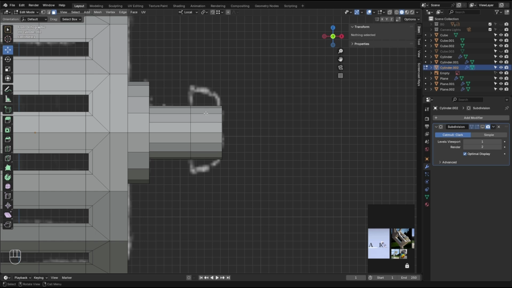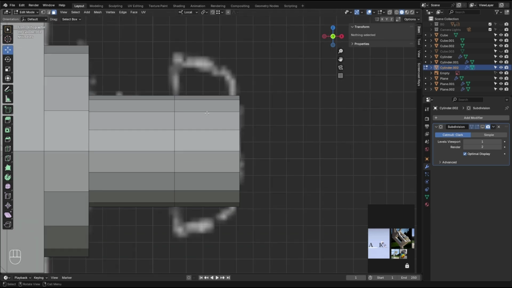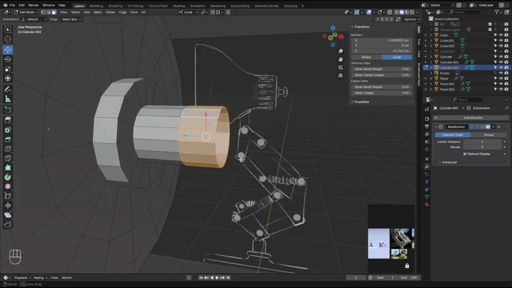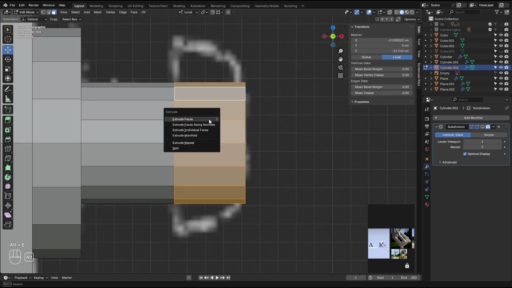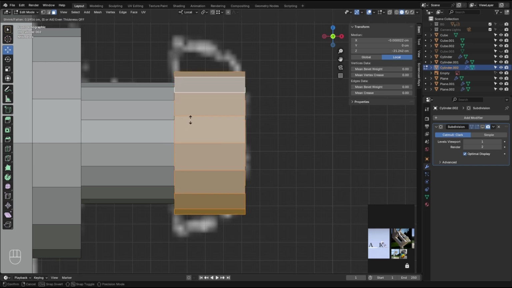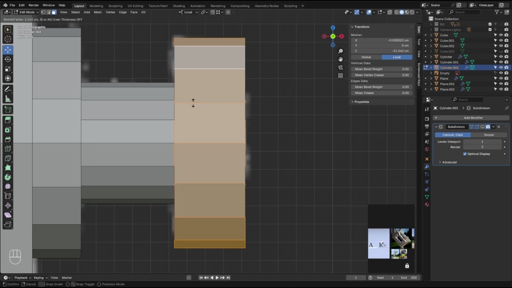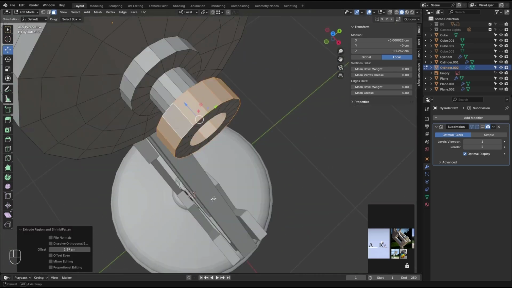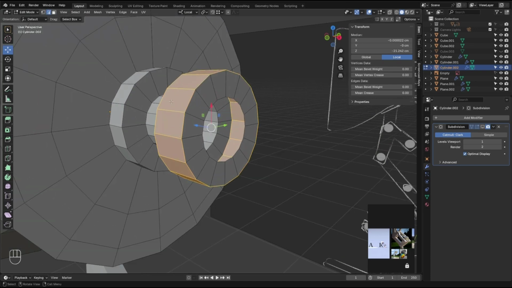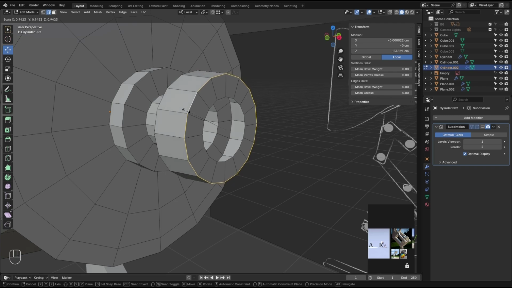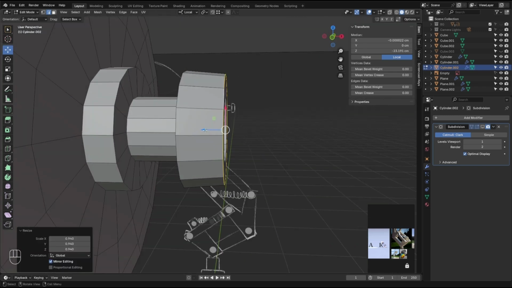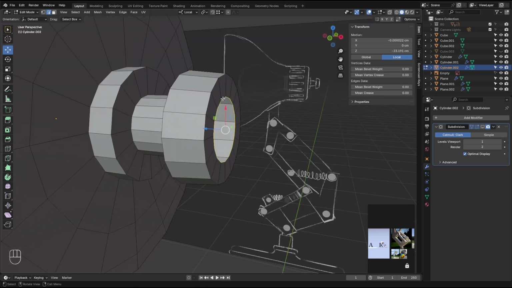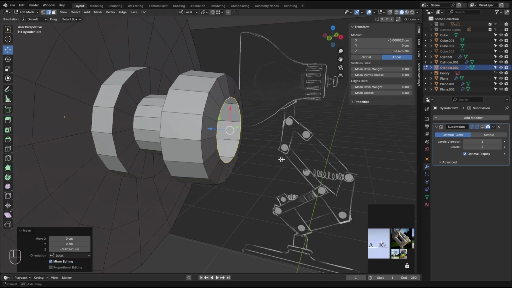Grab the face selection. Go near one of these edges and hit Alt and click to select the ring. Alt E to bring the extrude menu and extrude along normal. Right here. That's the shape. Let's grab this edge loop and make it a bit smaller right there, and also bring it back, or maybe bring this one out. So this edge loop goes out a bit.